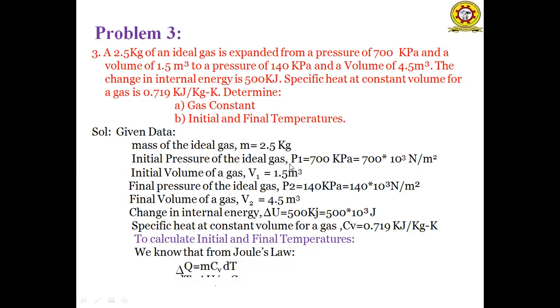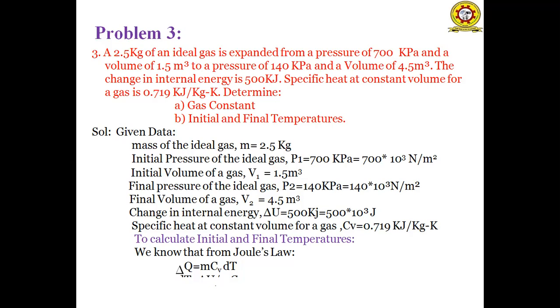Final pressure of an ideal gas P2 is equal to 140 kilopascals, that is equal to 140 into 10 cube, since kilo represents 10 cube. 1 Pascal is equal to Newton per meter square. So 140 into 10 cube Newton per meter square. And final volume of an ideal gas V2 is equal to 4.5 meter cube. And change in internal energy of an ideal gas delta U is equal to 500 kilojoules. So we have to convert kilojoules in terms of joules. Kilo represents 10 cube, so 500 into 10 cube joules. And specific heat at constant volume of an ideal gas CV is equal to 0.719 kilojoules per kg Kelvin.